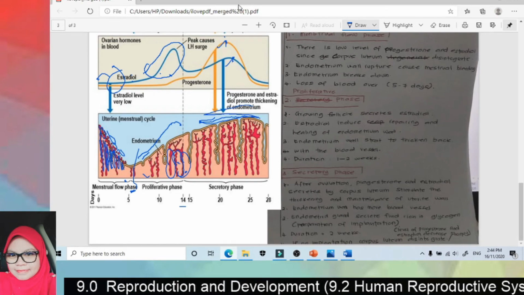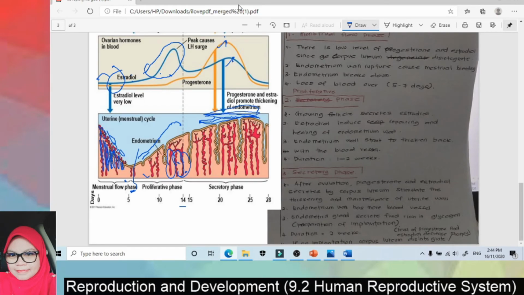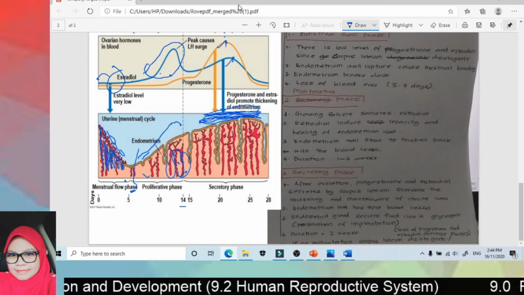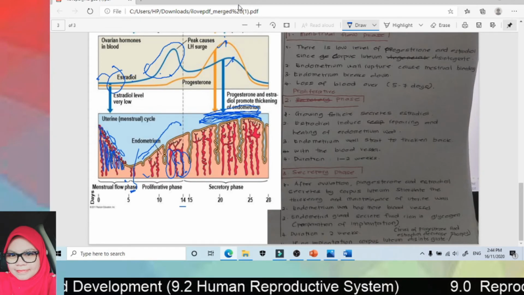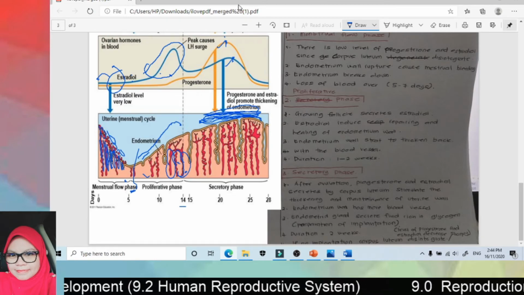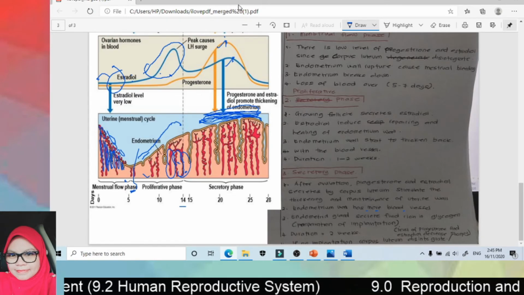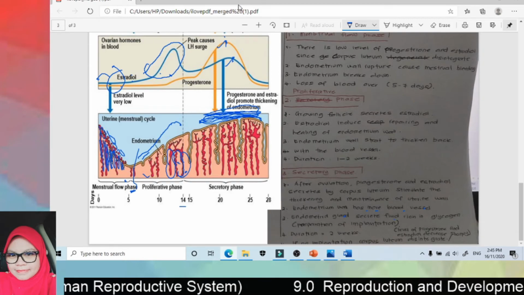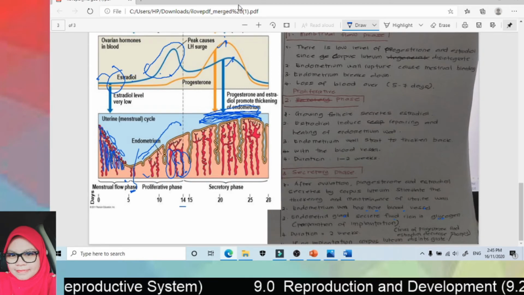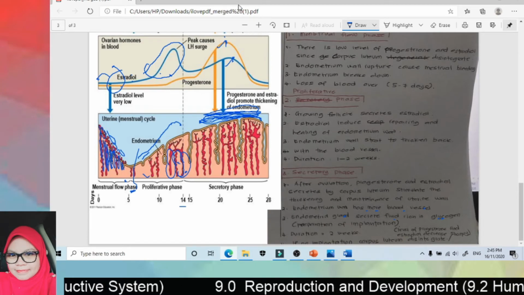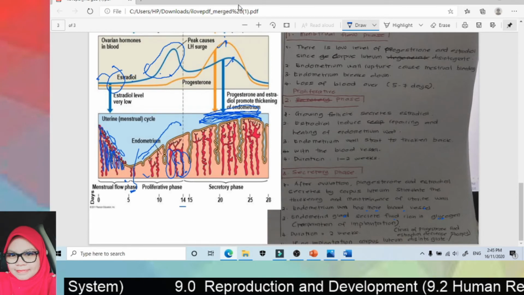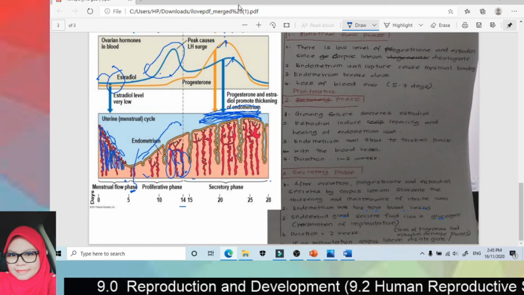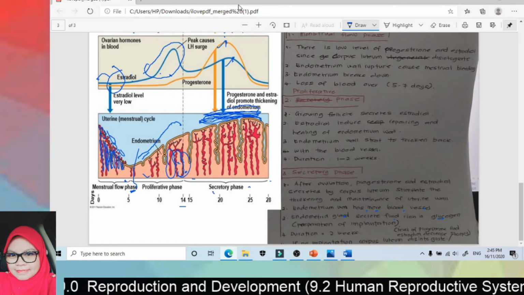So this will make sure the endometrial wall is thickened and then the thickness is being maintained. The endometrial wall has more blood vessels. Endometrial glands secrete fluid rich in glycogen. This is for preparation of implantation. The duration of the secretory phase is around 2 weeks.